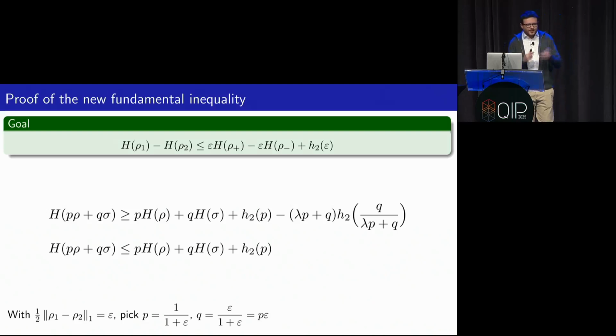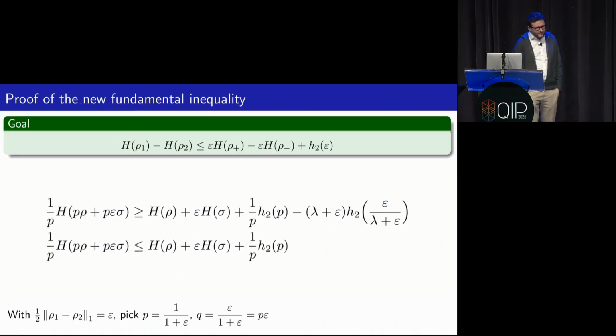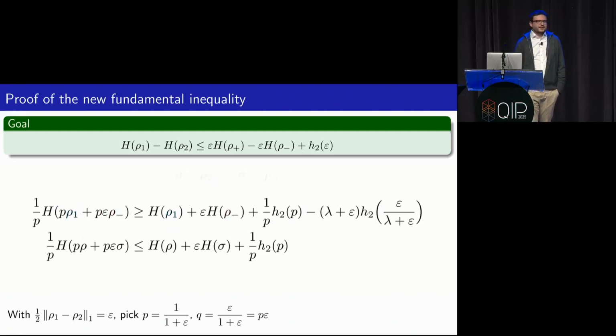This is kind of the only way I can do this, so that P and Q sum to 1, and Q is equal to P epsilon. And OK, then I can replace Q with P epsilon everywhere, and I can divide everything by 1 over P. And now for the first line, I would like to pick Rho as Rho 1 and sigma as Rho minus. OK, I can do that. And for the second line, I would like to pick Rho as Rho 2 and sigma as Rho plus.